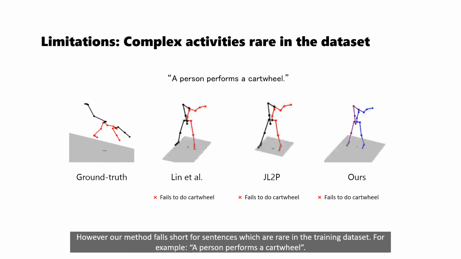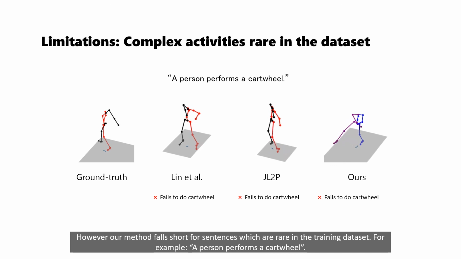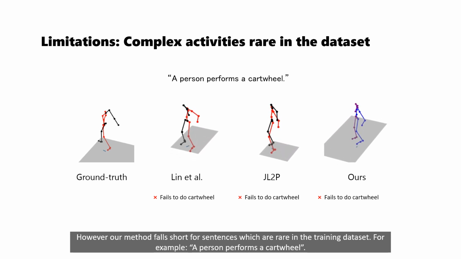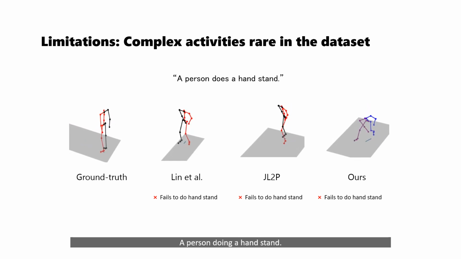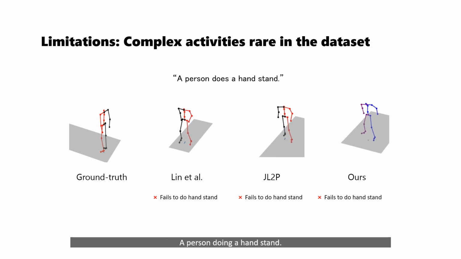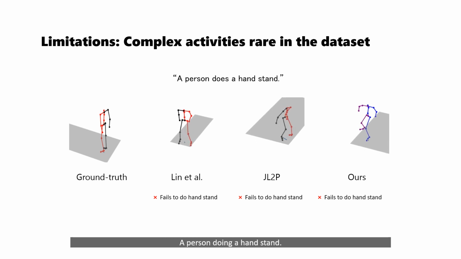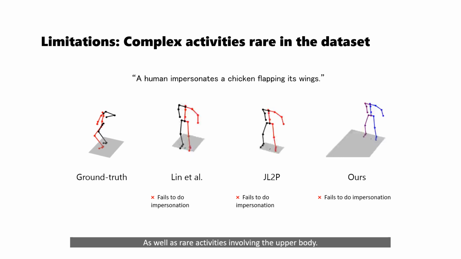However, our method falls short for sentences which are rare in the training dataset. For example, a person performs a cartwheel, a person doing a handstand, as well as rare activities involving the upper body.